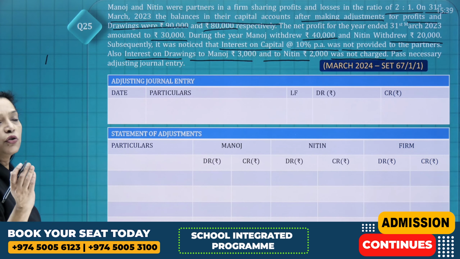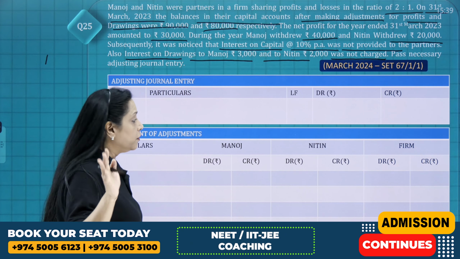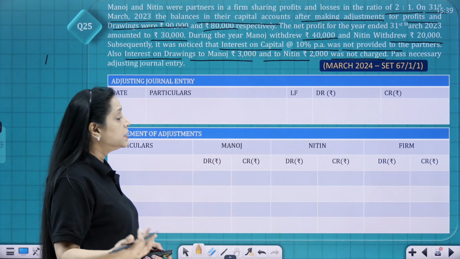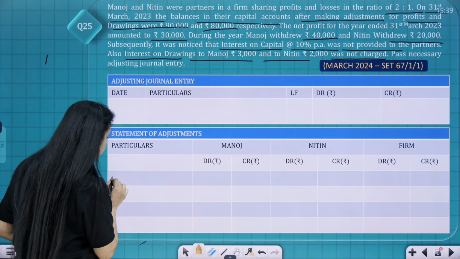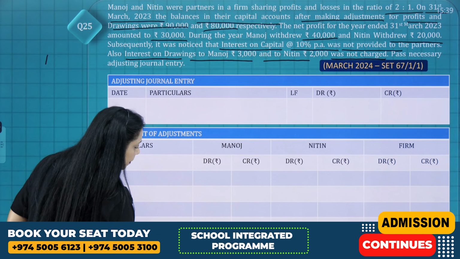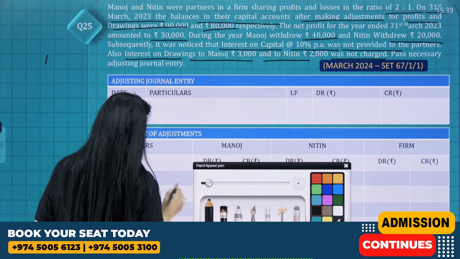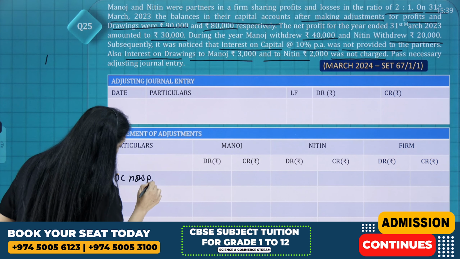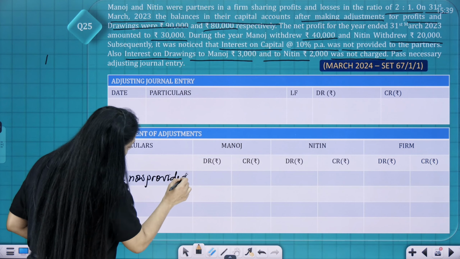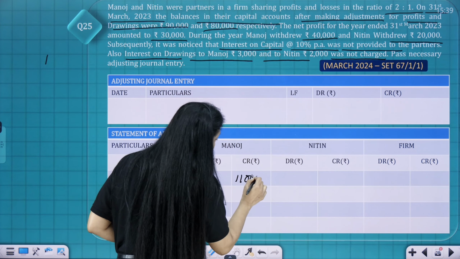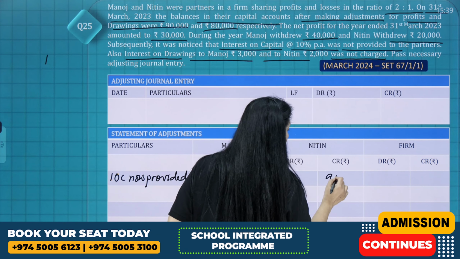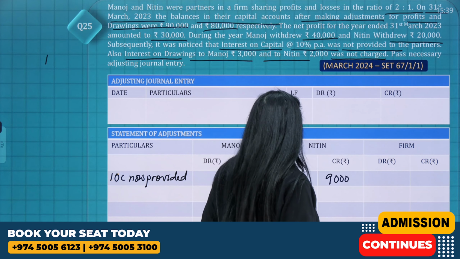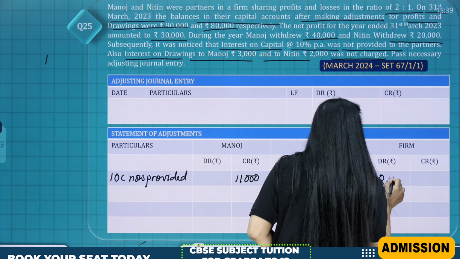And interest on capital was not provided, and interest on drawings is not charged. So basically, since it is not provided, now you have to provide. You have to give it to the partners. So the partners' capital accounts will be credited. IOC now provided. That is, credit the partners with 11,000 for Manoj and 9,000 for Nitin. So when the partners are credited, the firm will be debited with 20,000.